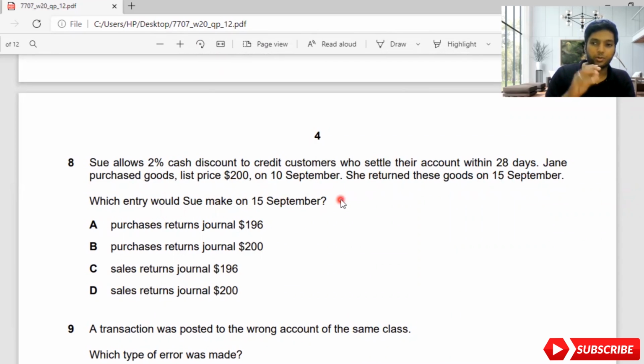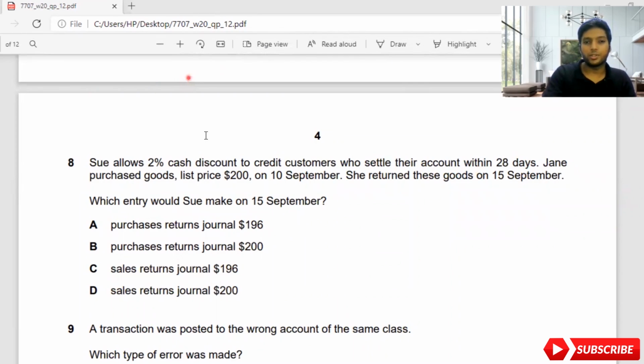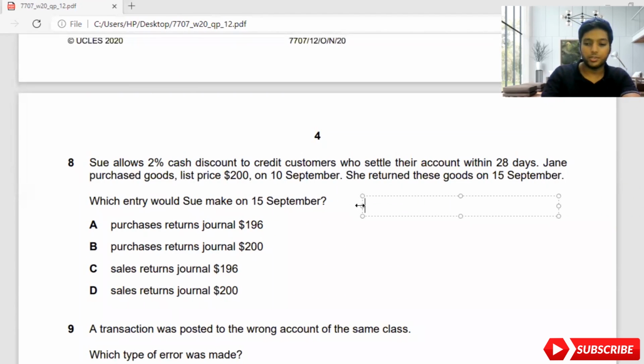Now, what is the question? Sue is allowing a 2% cash discount for customers purchasing goods and settling within 28 days. Sue sold on 10th September at a list price of 200, so what might be the discount? You don't want to calculate this much, guys. It's a very straightforward question, but I'm just showing you.